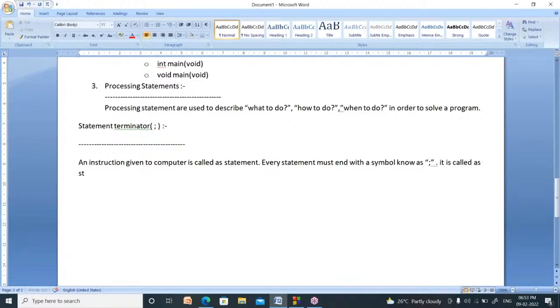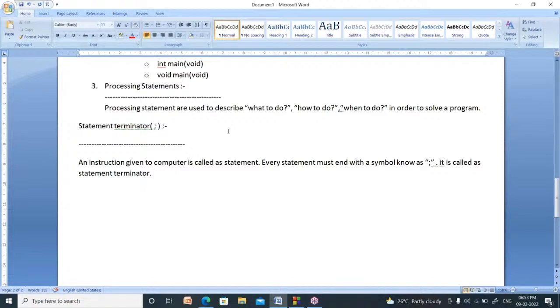What is the name of the semicolon? Statement terminator. You have to remember this name. In an interview, they will ask what the name of this semicolon is. It is not just semicolon. Actually, it is a statement terminator. You have to remember that name.